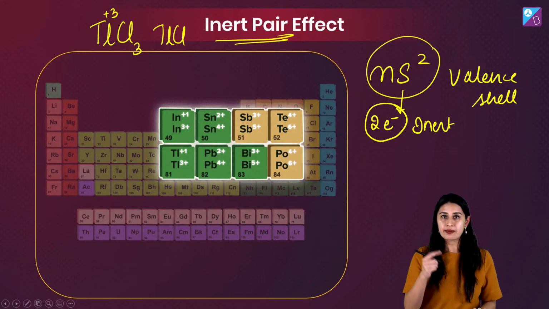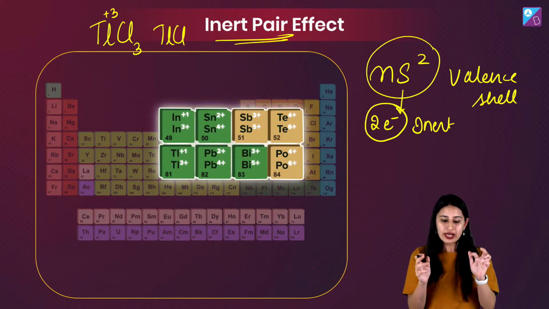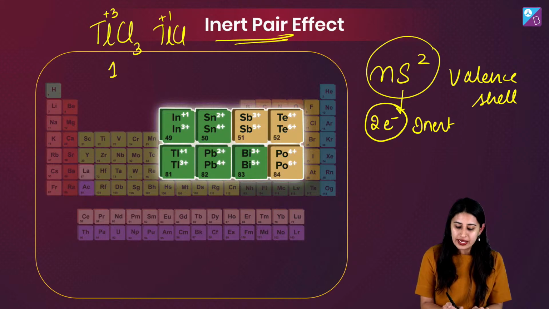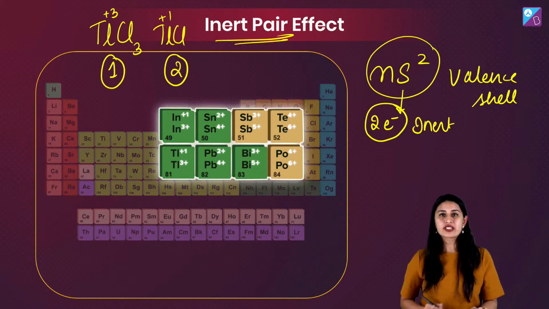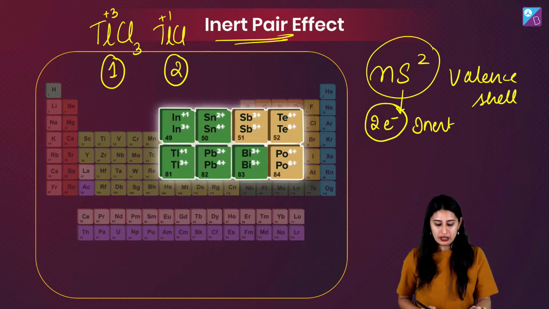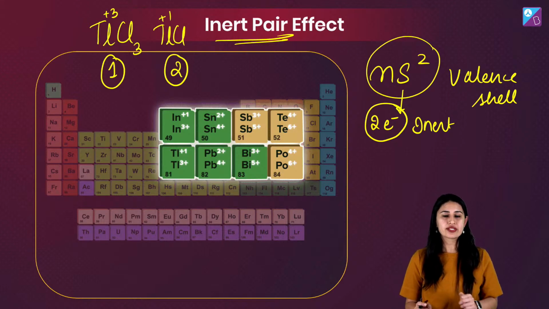Thallium chloride and thallium chloride, both of them with thallium as +3 and +1. So if I ask, guys, 1 or 2, which is more stable? Will you be able to tell me? TlCl3 or TlCl, which is more stable?